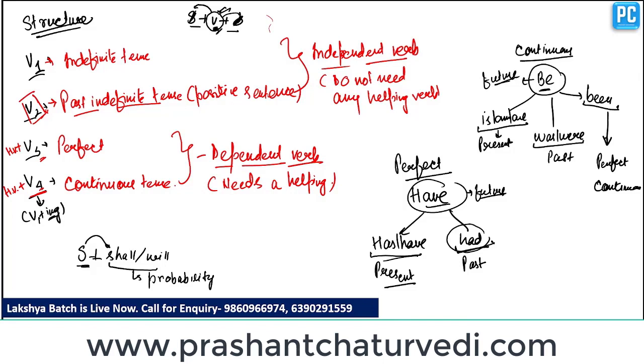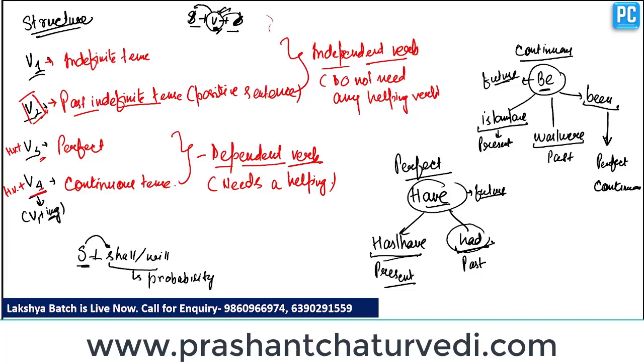If we talk about the first form of verb, it represents indefinite tenses except past indefinite positive form. Clear? If the tense is present indefinite, we use the first form of verb. It doesn't matter what it is. It can be a positive, it can be a negative sentence, it can be an interrogative, it can be an interrogative cum negative sentence. Clear? We use only the first form of verb.